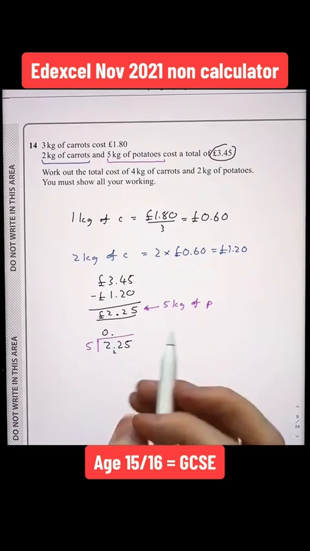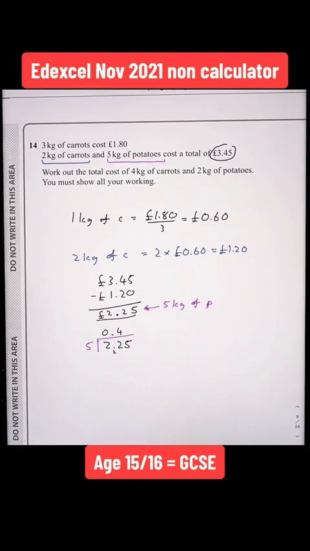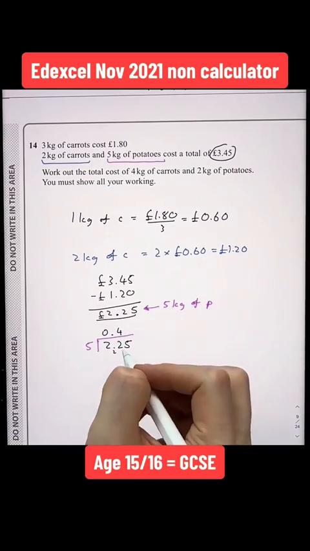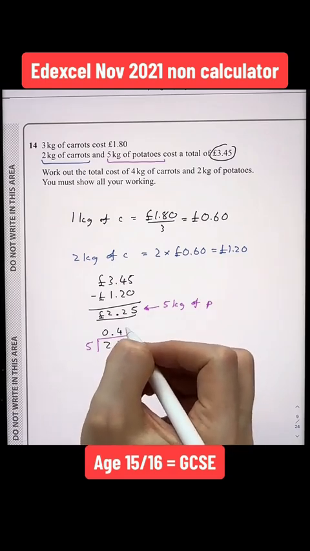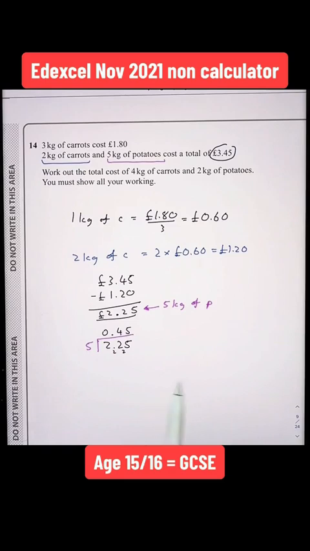5 goes into 22 4 times, as 5 times 4 is 20. As we had 22, the remainder is 2, carry the 2. And 5 goes into 25 5 times. So the cost of 1 kilogram of potatoes is 0.45 or 45 pence.